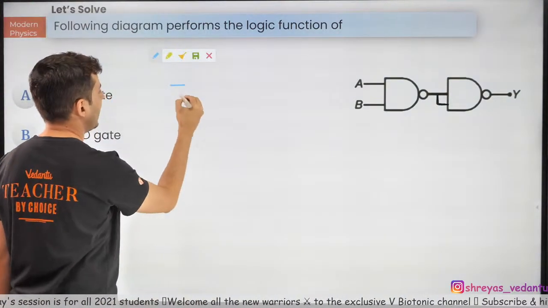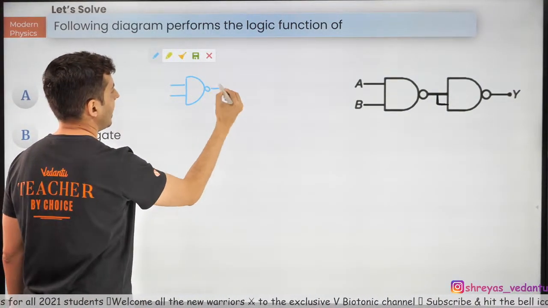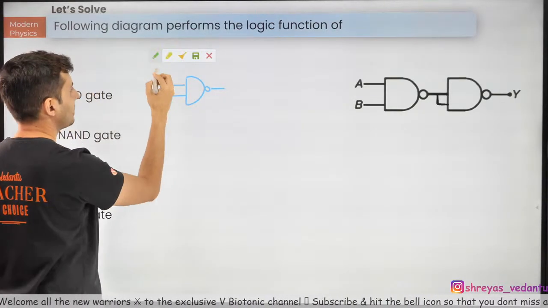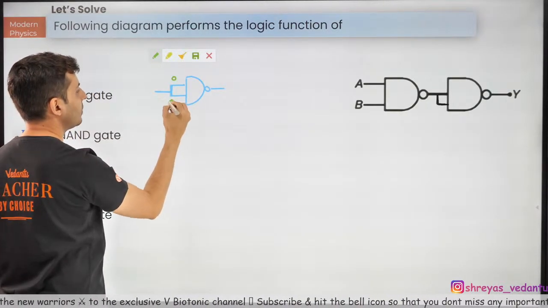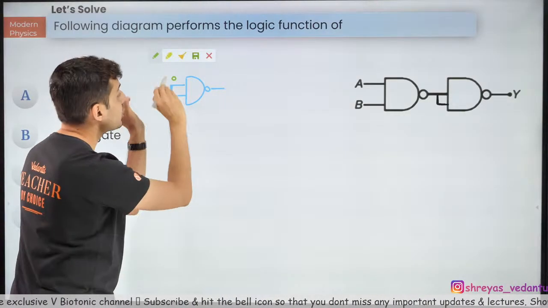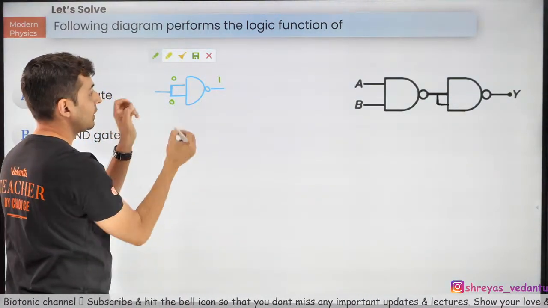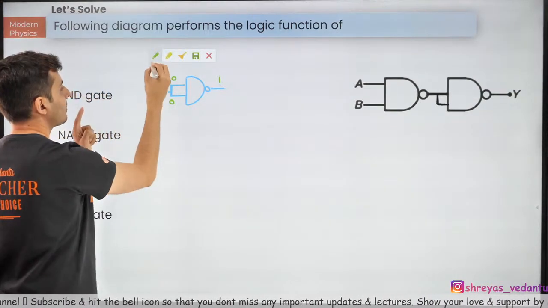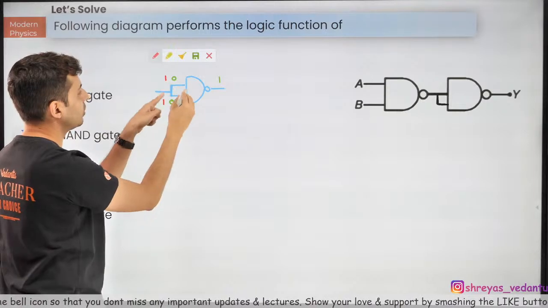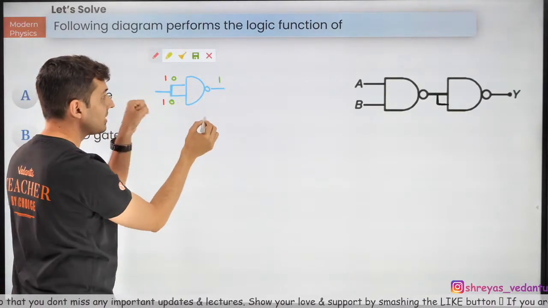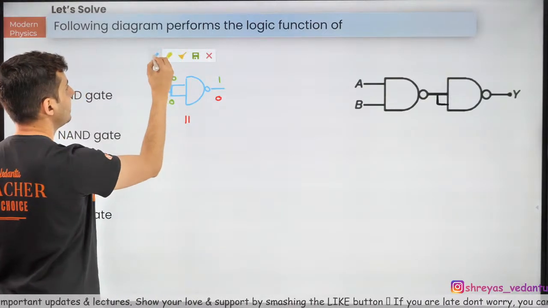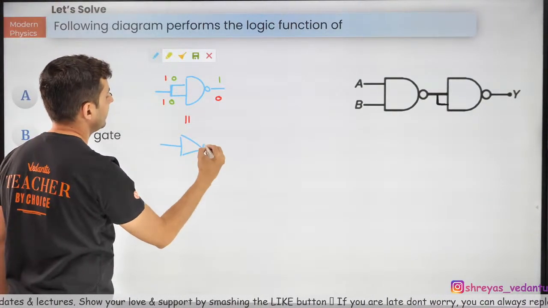This arrangement, I don't know whether you know what happens. Keep this in mind. If you have a gate like AND, and if you short both of the inputs, then what will happen? 0 and 0 will give you 0, but NOT of that will give you 1. Similarly, if you had 1 and 1, because the same thing goes on both sides, 1 and 1 gives 1, NOT of that gives 0. So you can see this is nothing but like a NOT gate.